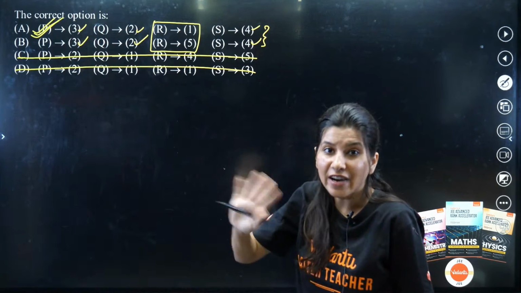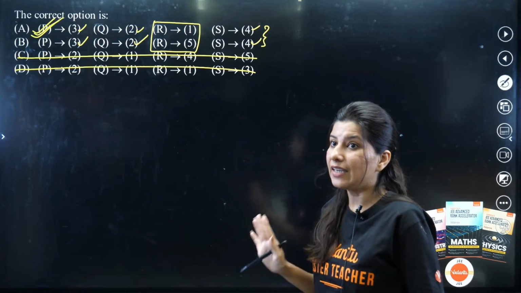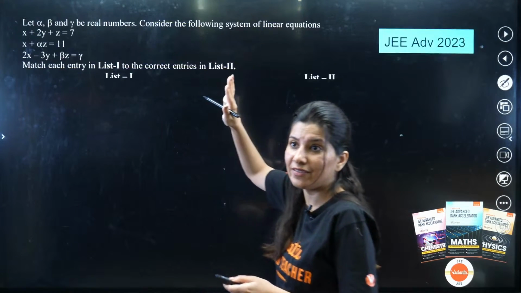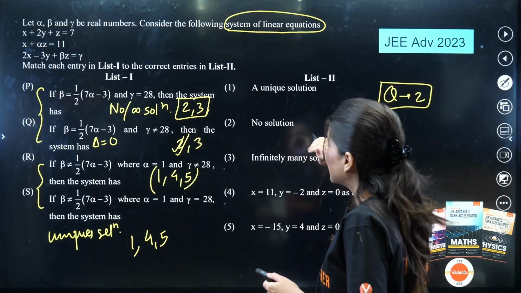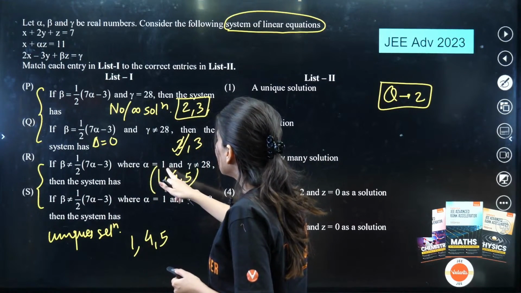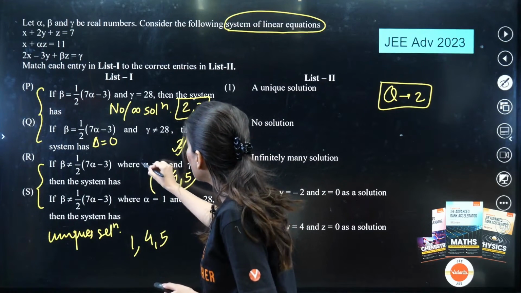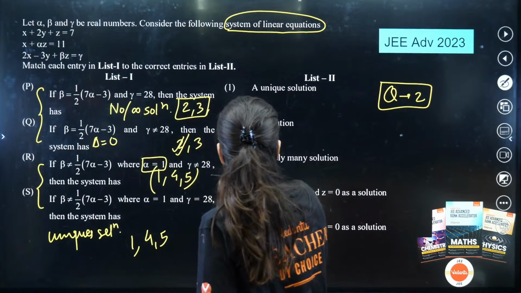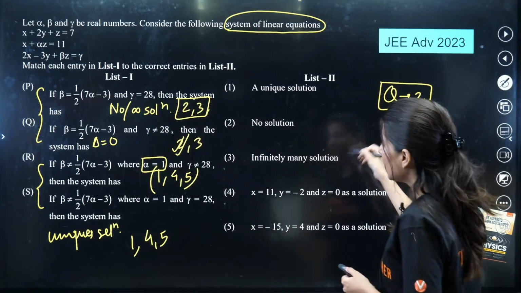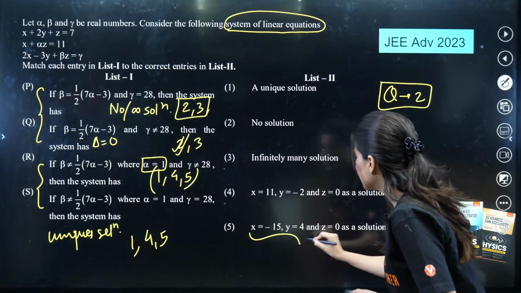To make sure that 5 is not the answer, this is wrong. R is not equal to 5. Let me just show you one more thing over here. So R says alpha is equal to 1. What is R trying to say is alpha is 1. Right? Alpha is 1. So let us put alpha equals to 1 and let us check for these values.